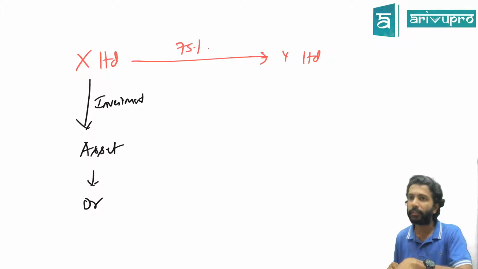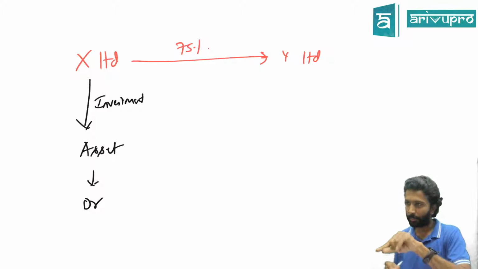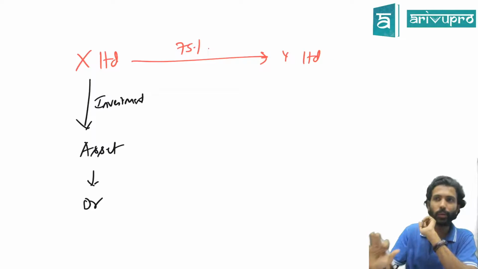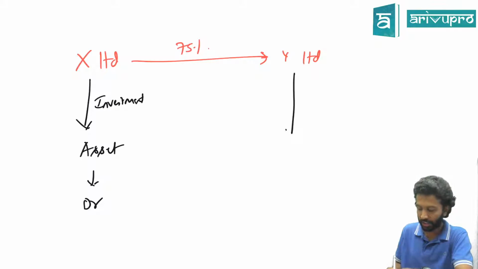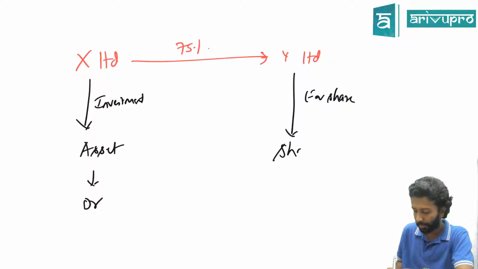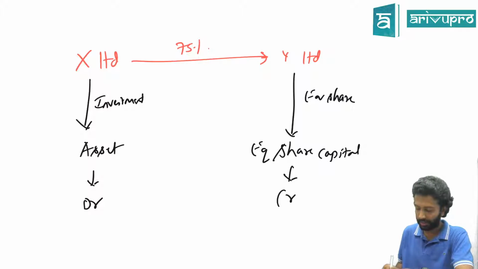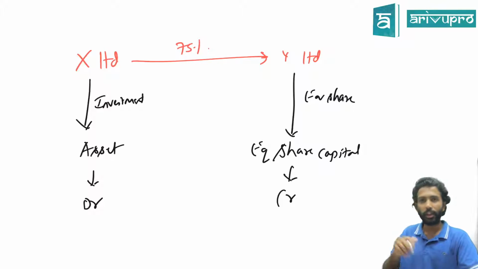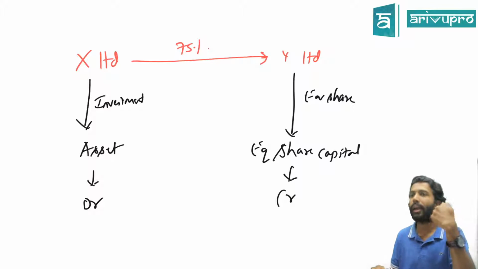Where did they invest in? Equity shares of Y. That means, can I say Y has given equity shares to X? If Y has given any equity shares, what is it for Y? It is share capital or equity share capital? Yes or no, guys? Equity share capital, Y will show on the asset side or liability side? On the liability side, having credit balance. Same component is an asset for one and a liability for another one.